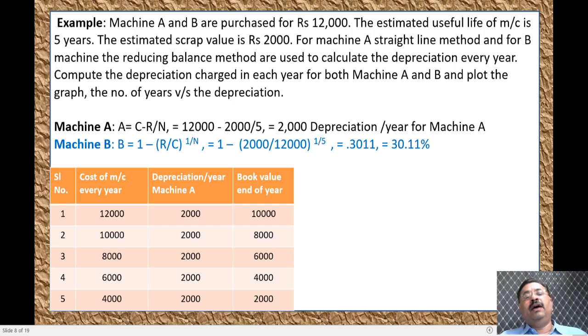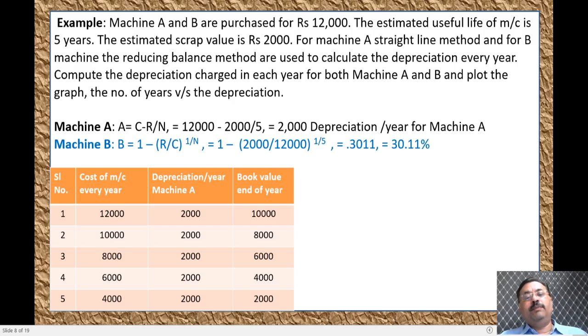From the given values, R is the scrap value 2,000, divided by C, the initial investment, that is 12,000, to the power of 1/5. 5 is the time period that is given. If you calculate that, you will get the value as 0.3011. That is 30.11% is the value which you will get.